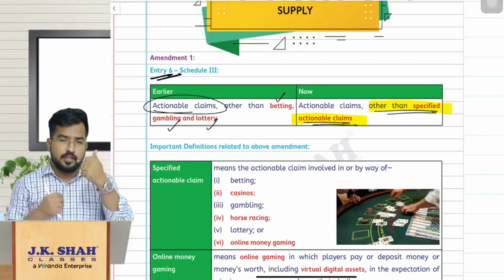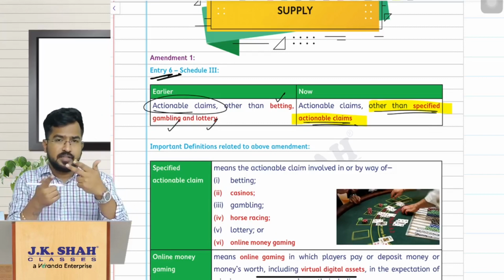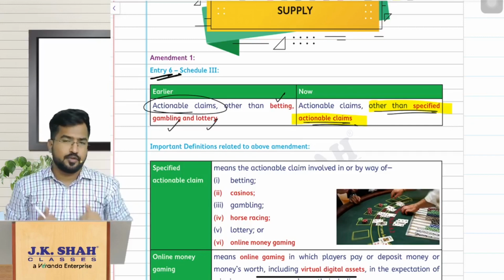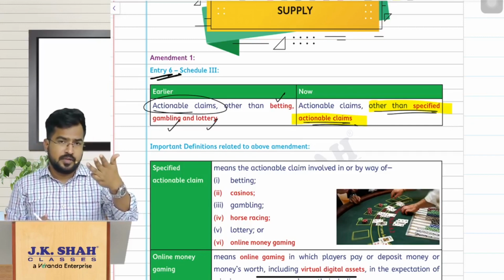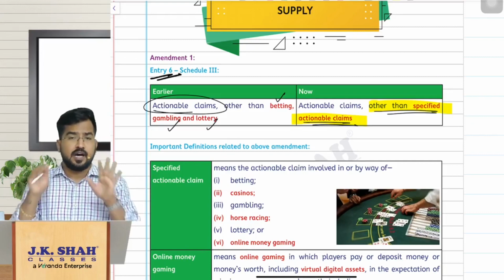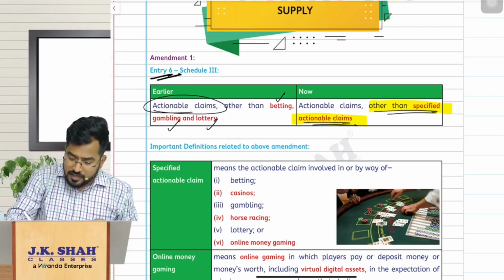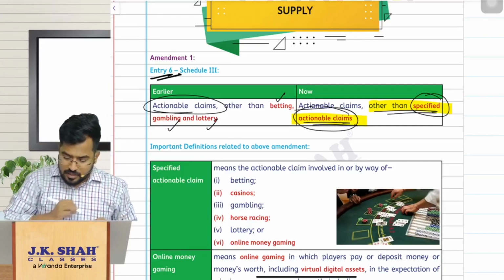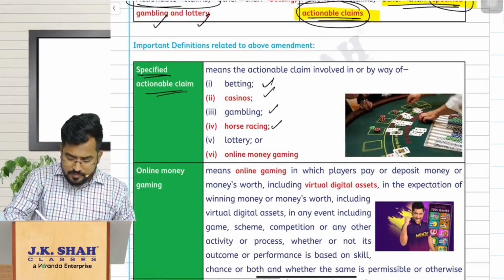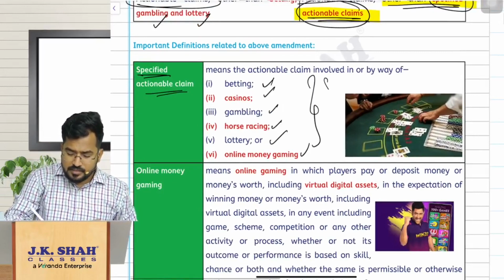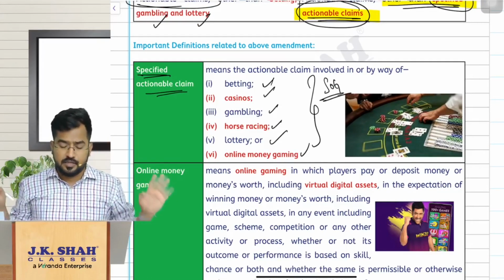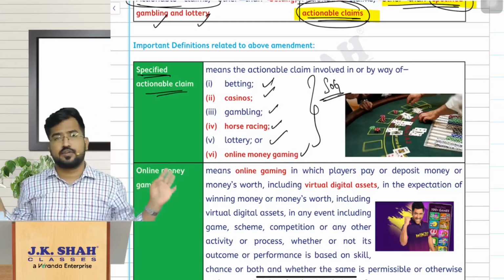But now lottery, betting, gambling, where do you play them? Sir, you can play them in casinos, or you can play them even online, and horse racing. So that way you remember: lottery, betting, gambling, casinos, online money gaming and horse racing. So these 6 activities alone are now called specified actionable claims. If you deal with these things, then it shall be treated as supply of goods. That is the only change here. So any other actionable claim other than these things is not a supply.